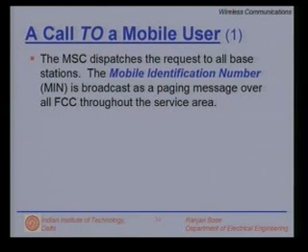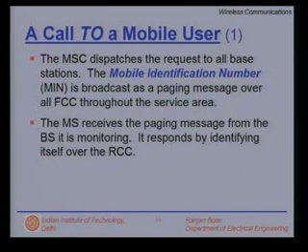So, once the mobile switching center dispatches the request to all the base stations, they send out a paging message. Now, what is this message? The mobile identification number, which is a characteristic of that mobile station, is being broadcast. It is unique to that mobile. This number may not be the same as the phone number.